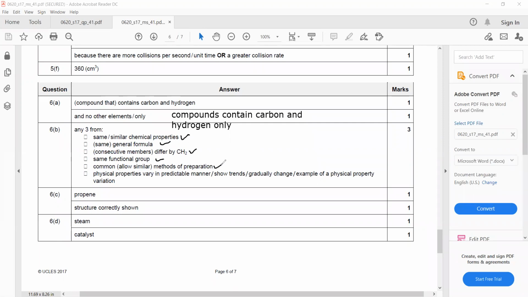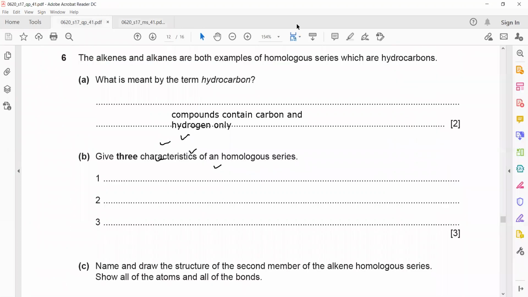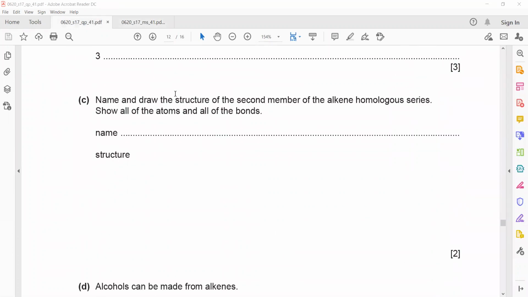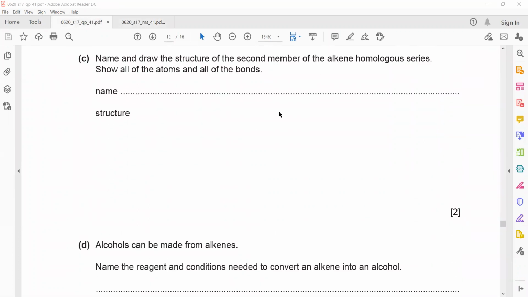Now, name and draw the structure of the second member of alkene homologous series. What is the name of the second member of alkene? What is the name of the first member of alkene? The first alkene is not, there is no methene. Why? Because to be an alkene, it should have a carbon-carbon double bond. But meth means there is only one carbon. So alkene does not start with meth. The first member of alkene is ethene.